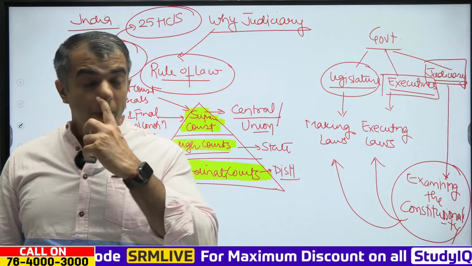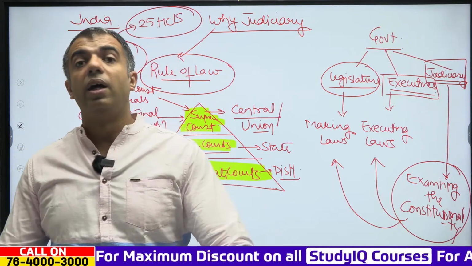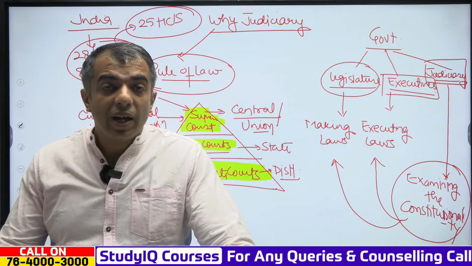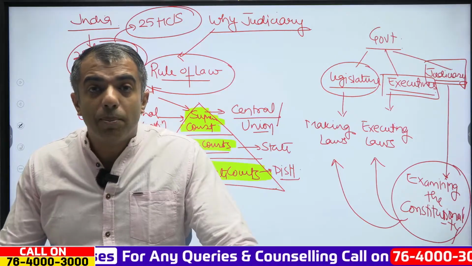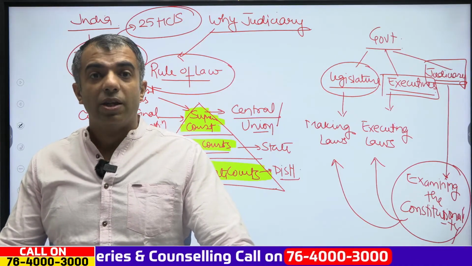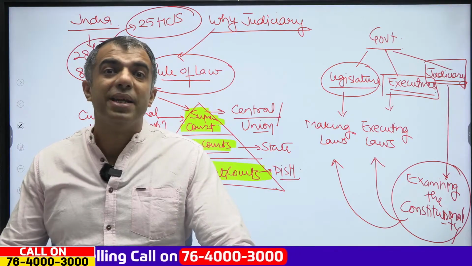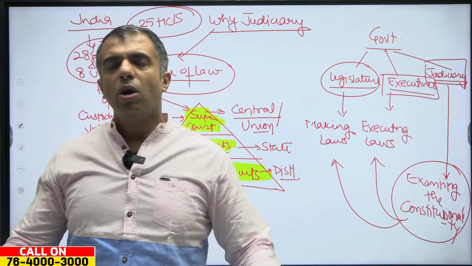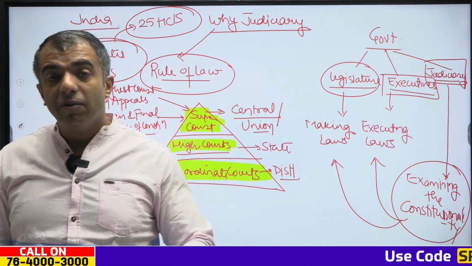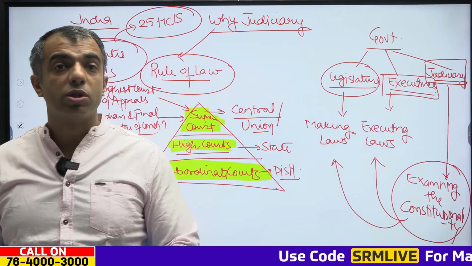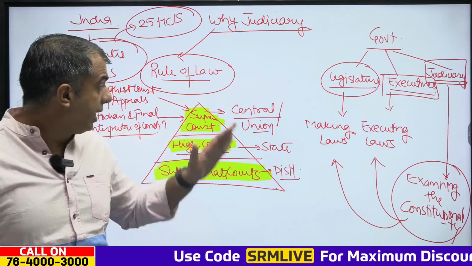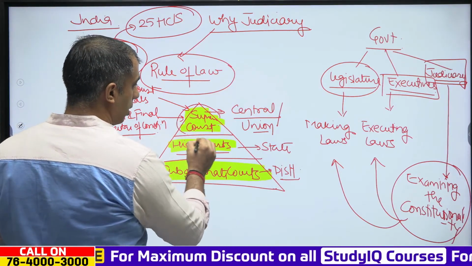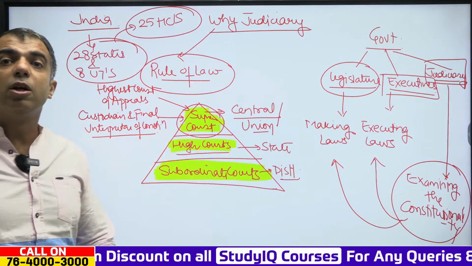Moreover, in highly populated states, there are a few high courts that have multiple benches established. The multiple benches have been established for better accessibility of those high courts. Clear? So you need to understand that even though there are different levels of courts, they are connected with each other, and there is a Supreme Court, an integrated court, at the top.